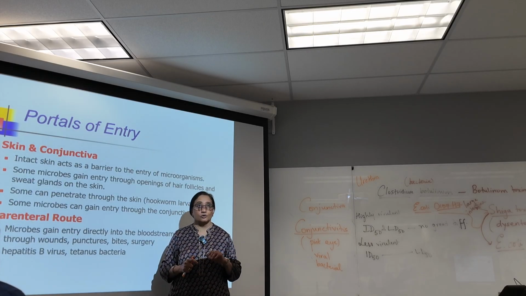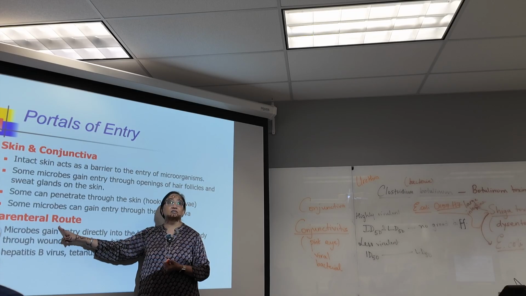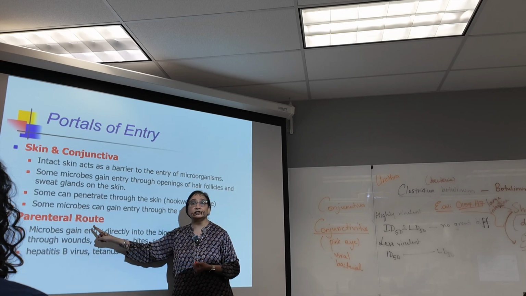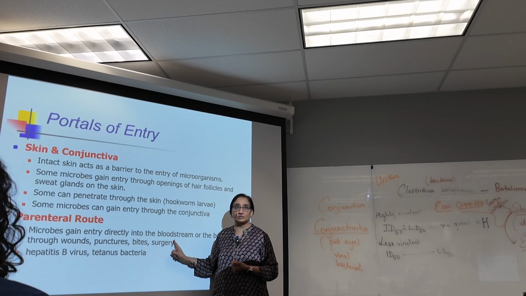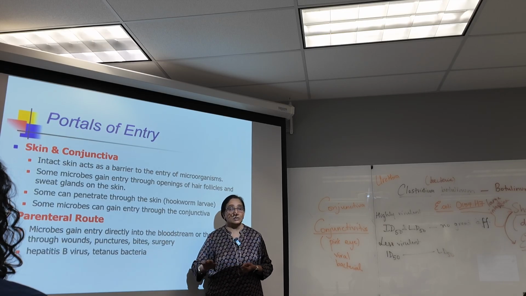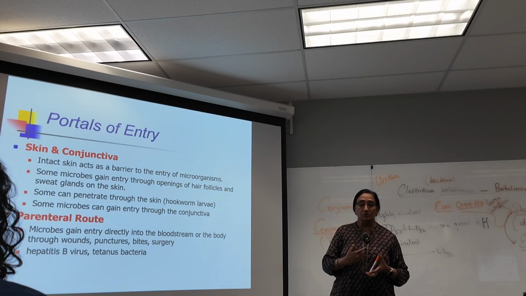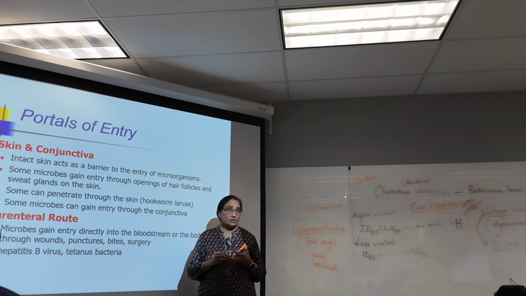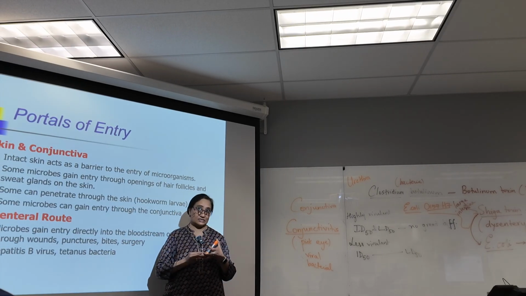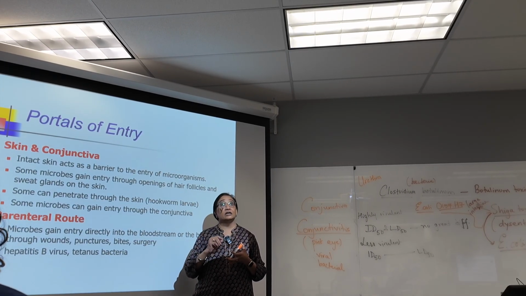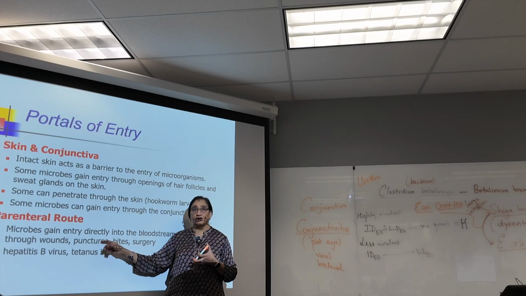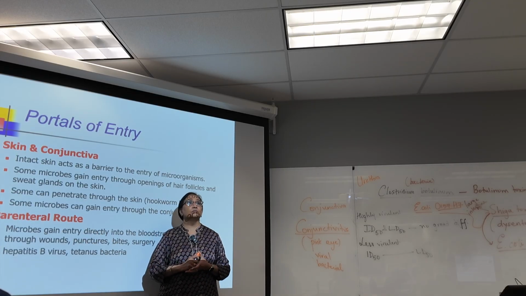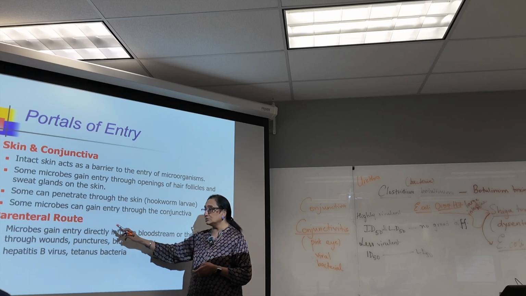Now, the less common route for entry of a pathogen is parenteral. Parenteral means directly entering the blood. Directly entering the bloodstream. This is not so common, but whenever a person undergoes surgery, the wound can get infected. Or if an animal bites, things can enter directly into the bloodstream. Or if there is a puncture, needle stick injury, then it can directly enter the bloodstream. So the parenteral route is also used.